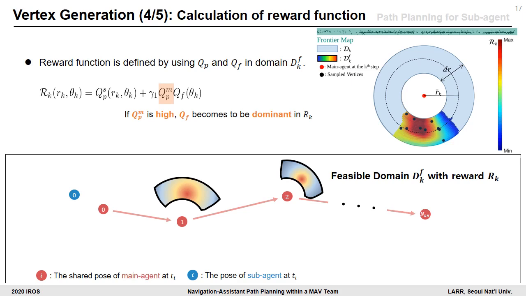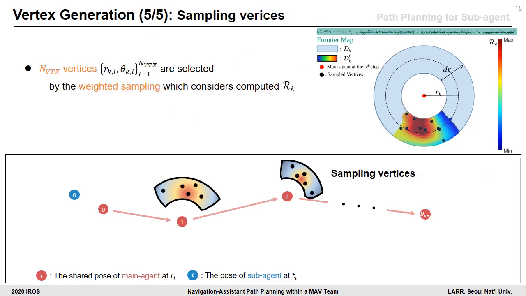Rk is a reward function which can be computed using perception and feature stack qualities in the feasible domain. Rk assigns a relatively high weight to the feature stack qualities when the main agent's perception is high, because if the main agent's SLAM itself performs well, the sub-agent doesn't need to assist the navigation of the main agent. So the sub-agent makes an effort on frontier map expansion for future steps. Based on the computed Rk, vertices are selected with weighted sampling like this.